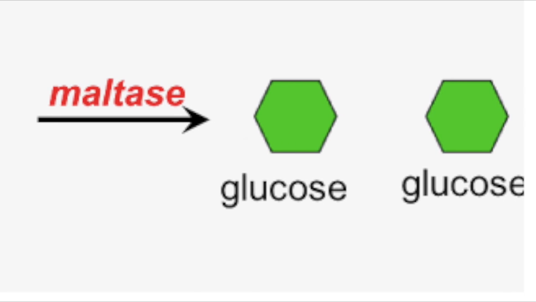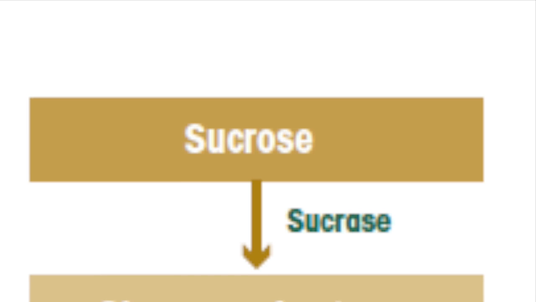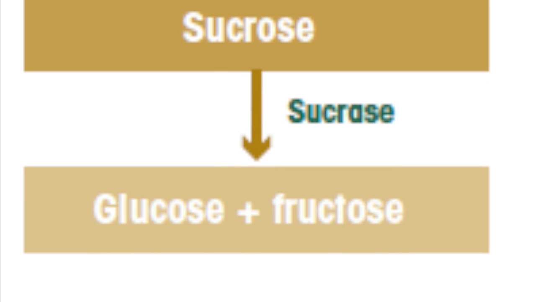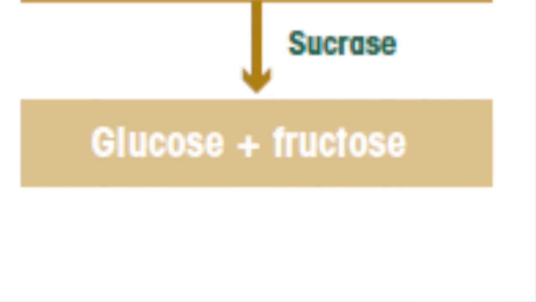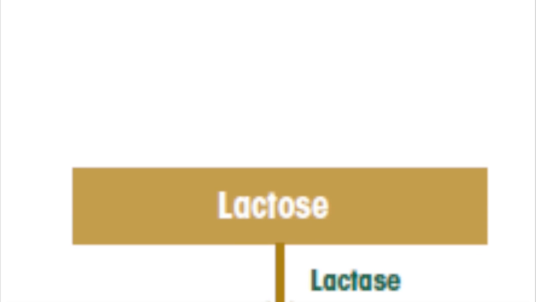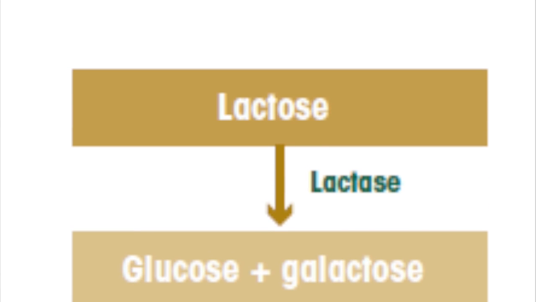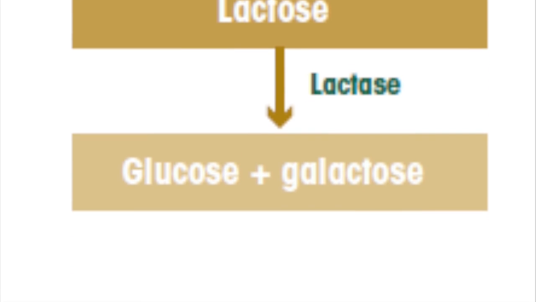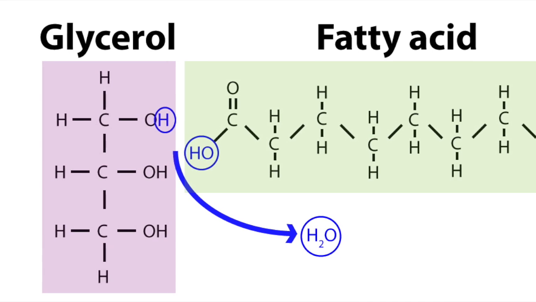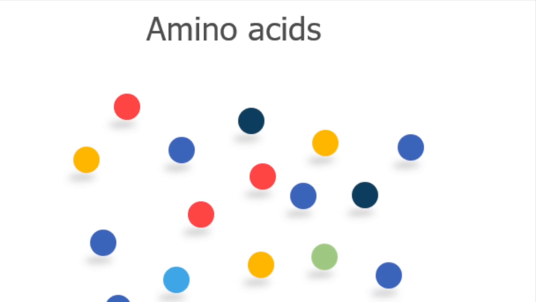The other types of disaccharides are sucrose, which is broken down by sucrase into fructose and glucose, and lactose, which is broken down into galactose and glucose by the enzyme lactase. Lipids are broken down into glycerol and fatty acids, and proteins are broken down into amino acids. Where does it all begin?